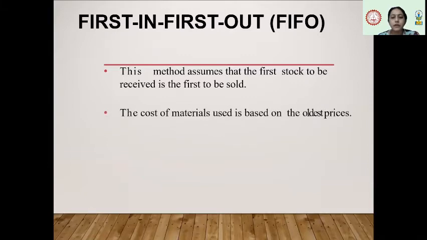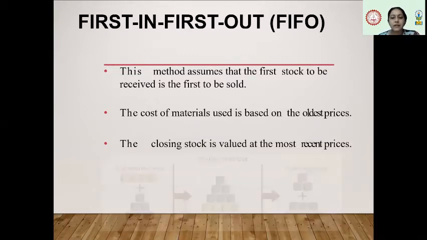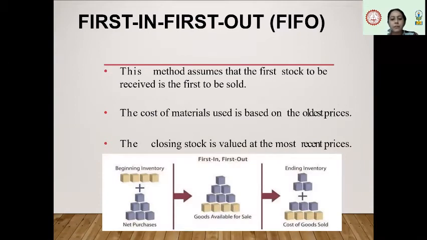The cost of material used is based on the oldest price and the closing stock is valued at the most recent prices. As we are saying, under this method, whatever inventory we receive first is to be sold out first. So the inventory which exists at the end of the year is the inventory we are holding at the latest price. So this is your FIFO method.